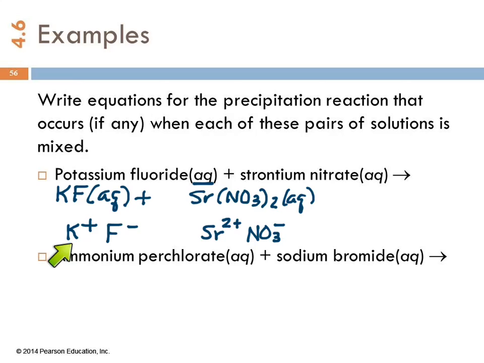So these are the compounds that came to this mixture, this beaker, the party. And now we're going to look and see what would happen if they swap partners. Are they going to be soluble or insoluble? We're just switching partners to see what would happen. So strontium and fluoride are going to be together, and potassium and nitrate are going to be together. Then you look at the solubility rules. Is potassium going to form a precipitate with nitrate? Is it going to be insoluble? No. Potassium compounds are always soluble, no exceptions. So it doesn't matter who this is, there's not going to be anything happening.